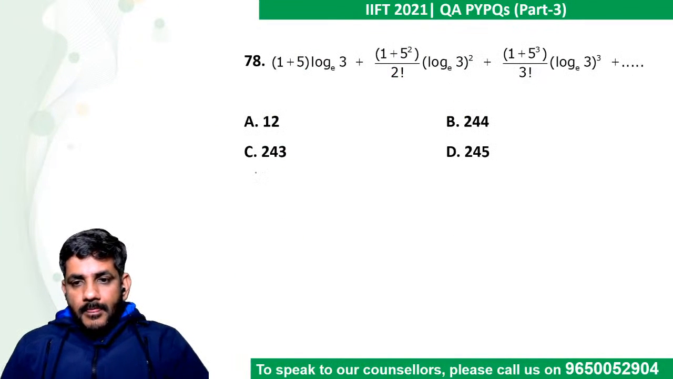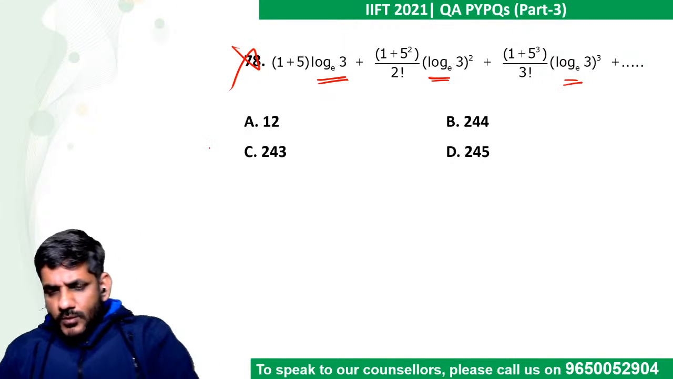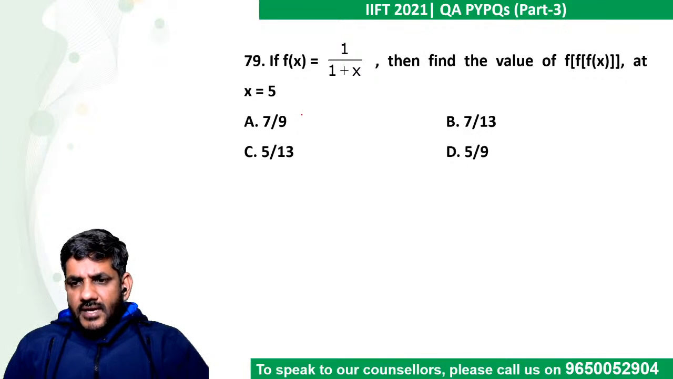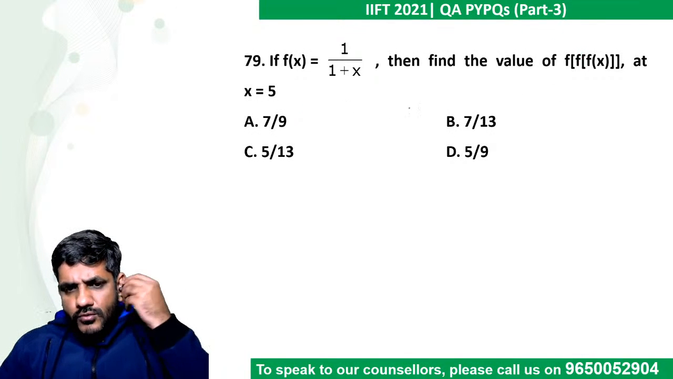Let's move ahead. Log series based question. When log has a base of e, probably we are not comfortable. So I will leave this question here itself. f(x) is 1 upon 1 plus x. Then find the value of this at x is equal to 5. So it's not much. Only 3 times we have to use the function.